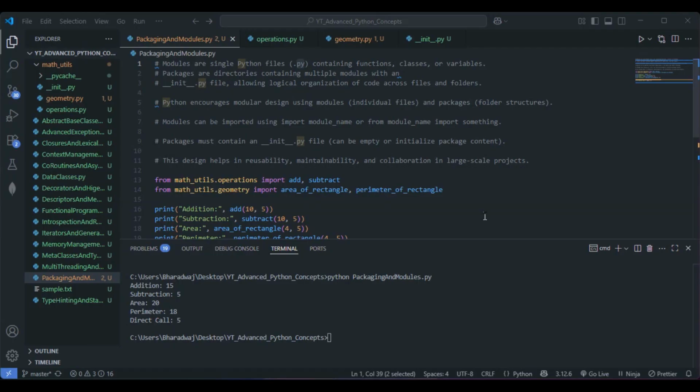Also, proper packaging is essential for scalable and maintainable projects. Just keep this in mind. This is very important. Structuring is always important: structuring of files, structuring of files within the packages, and also proper packaging. These things are very important. Proper packaging is essential for scalable and maintainable projects, right? So we are done with the packaging and modules part.